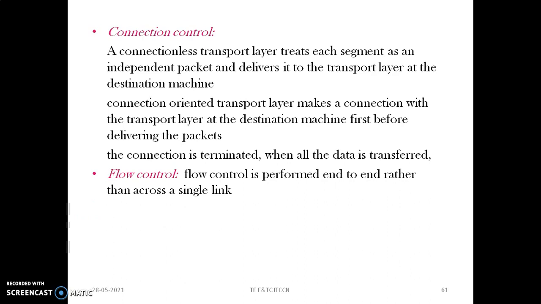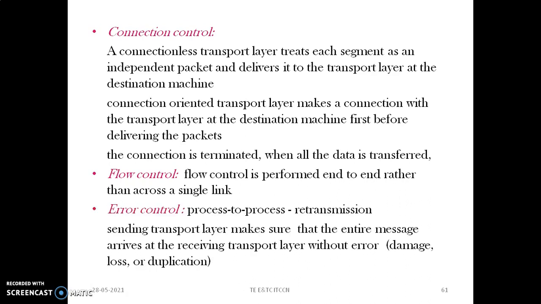and the process is stopped. Similar to the data link layer, the transport layer also performs the task of flow control, which is performed end-to-end rather than performing the flow control at the communication links. So it does it at the end processes. Error control: it performs the task of process-to-process retransmission. Flow control is required to manage the speed at which the sender is transmitting and the receiver is receiving. Error control is the task wherein retransmission of the segments takes place in case of damaged segments, lost segments, or duplication of segments that occurs because of delayed acknowledgements and for some other reasons.